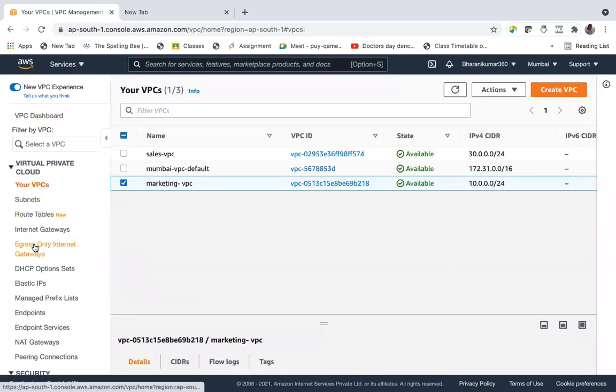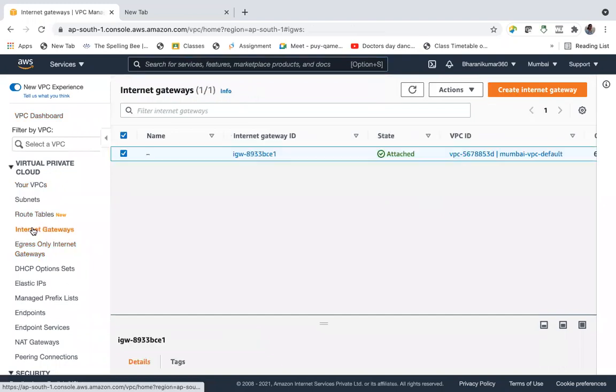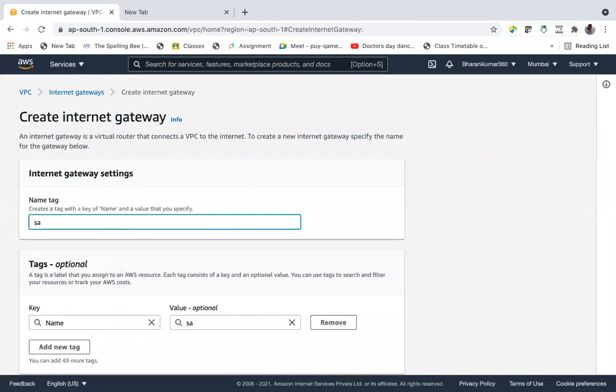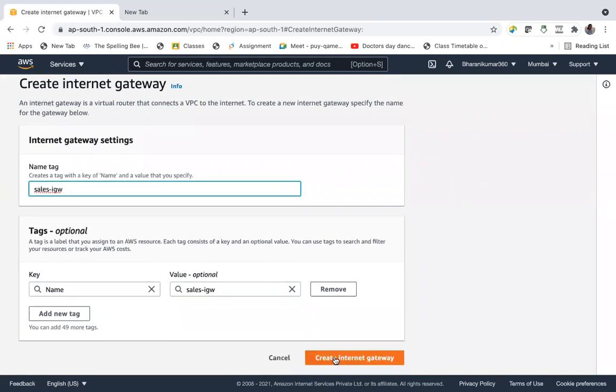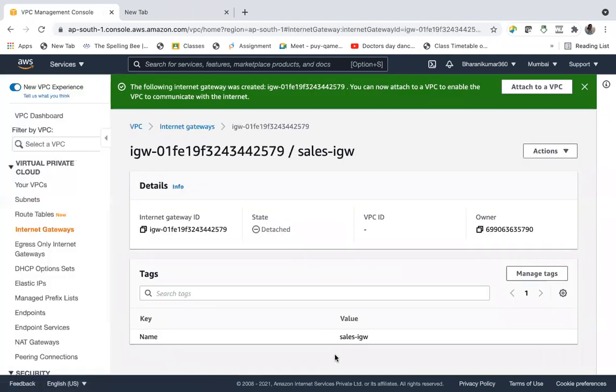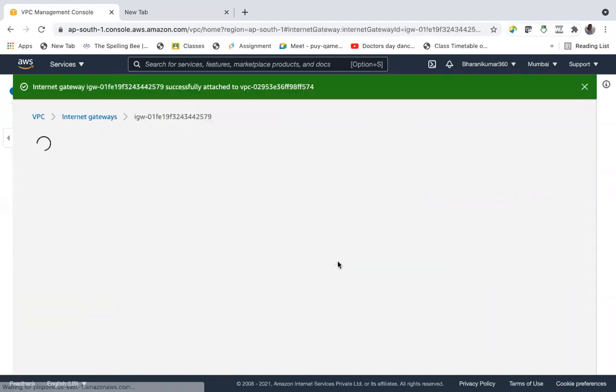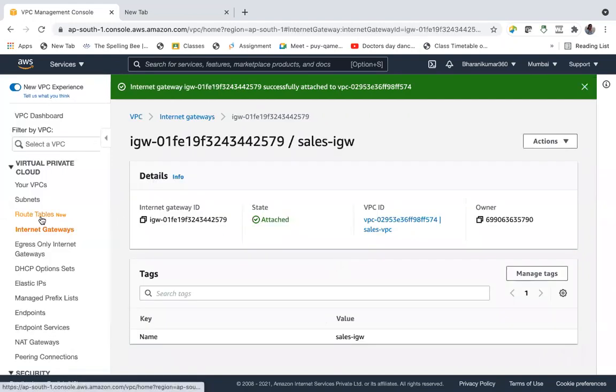Let us create one internet gateway and create. I'll use it with sales. Attach to VPC sales. So here two VPCs are there.